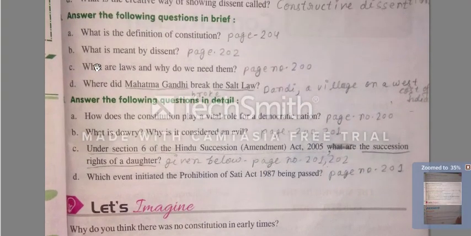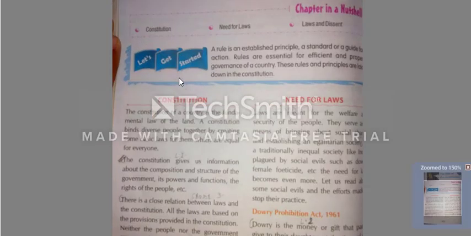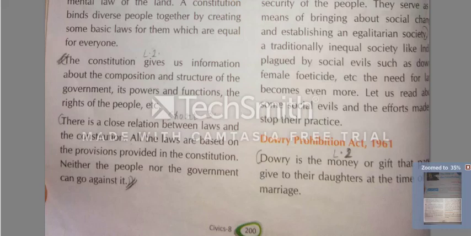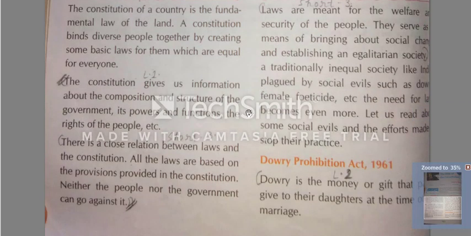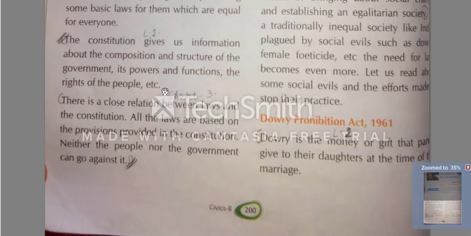Now let's see the third question. On the screen you can see the third question. What are laws and why do we need them? So for that we will go to page number 200. Okay class, so first we will go to page number 200 and let's see. We will start from here.